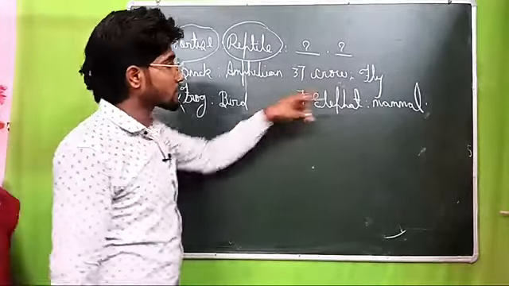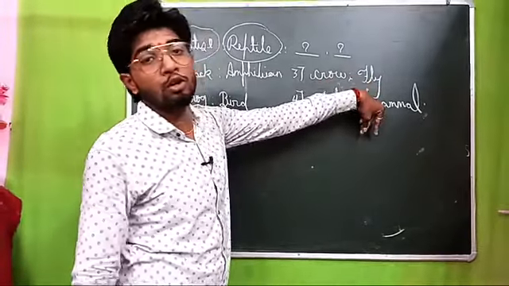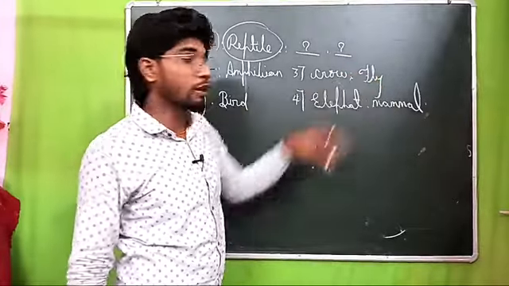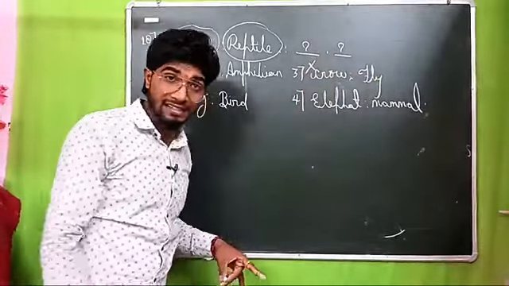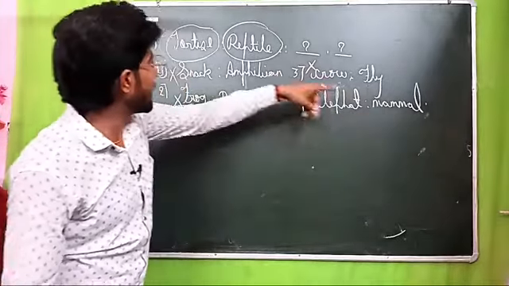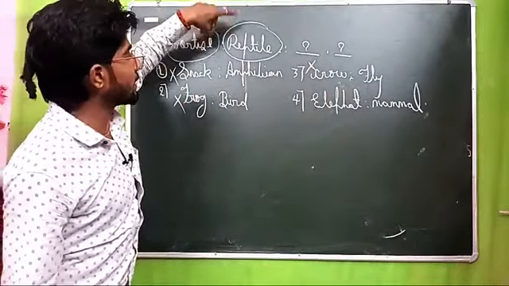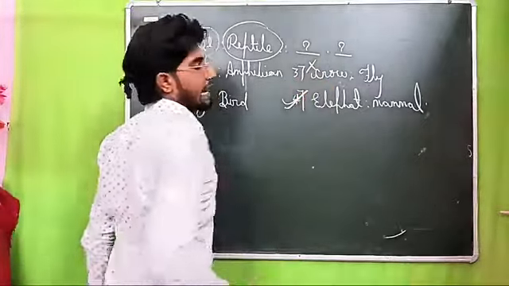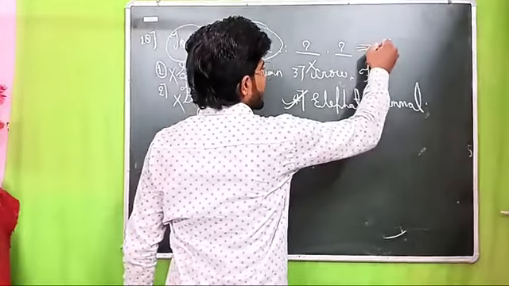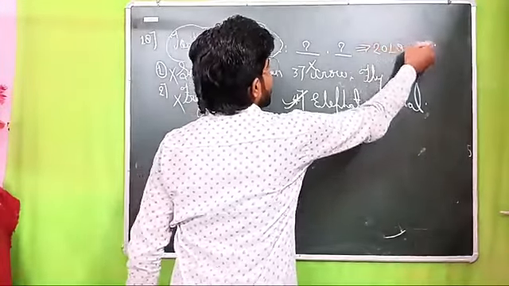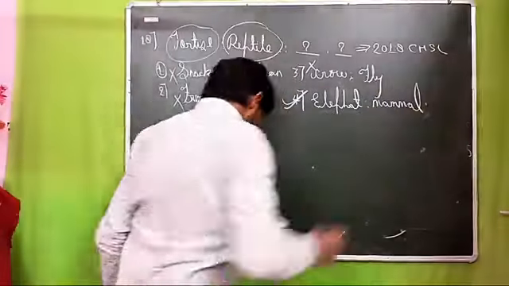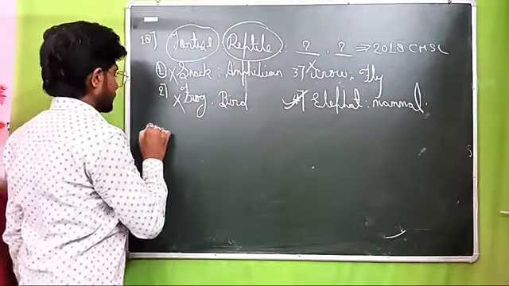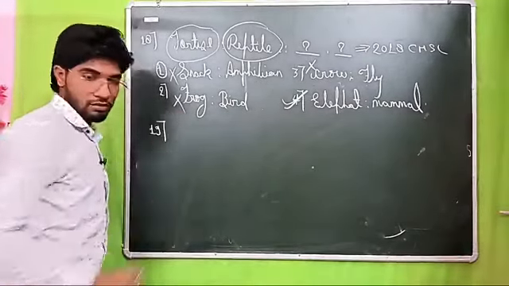Yes or no? Next, crow relation. Crow is the name of a bird, and fly is the work of a crow. So this option will be wrong, because here there is no such relation. Elephant, mammal: as tortoise is a reptile, elephant is a mammal. Yes, so option number four will be the right option, and this question was asked in CHSL 2018 Tier 1. Got my point or not? Most important PYQ, most important. Got it? Okay.